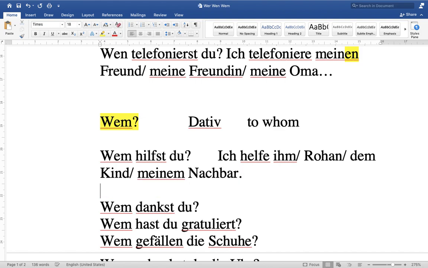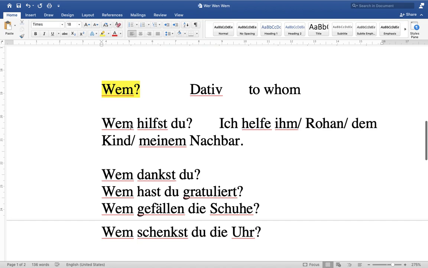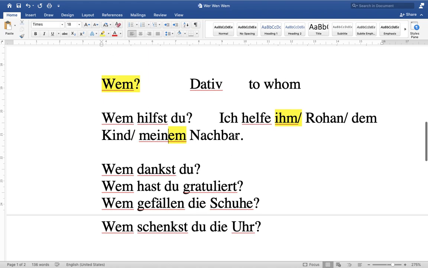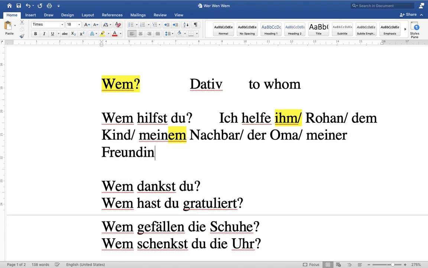These are all dative because the question word is wem. Der changes into dem. If it's feminine, you can say der Oma or meiner Freundin: ich helfe meiner Freundin, I'm helping my friend.